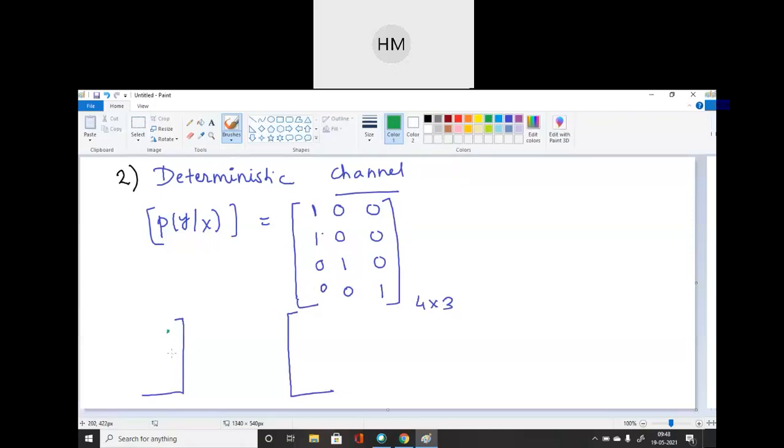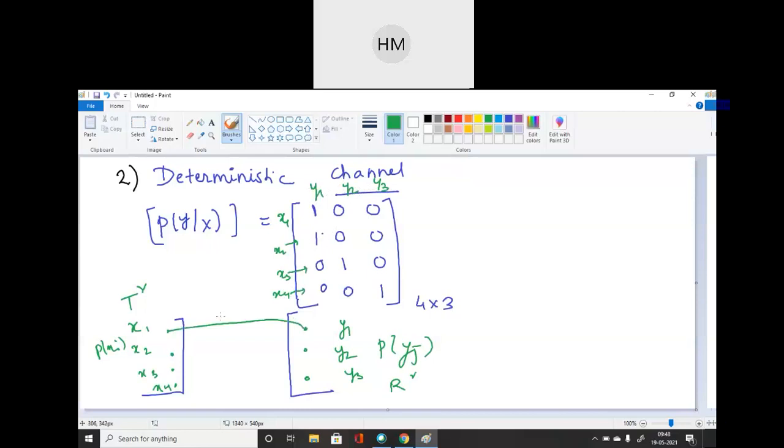Is it a right example, students? You can write your own example also. I don't have any problem. P of y_j I will mention, P of x_i. This is my transmitter side. This is my receiver side. Now the channel diagram will move like this: this is my x1, x2, x3, x4, y1, y2, y3. I think you will understand it very easily.